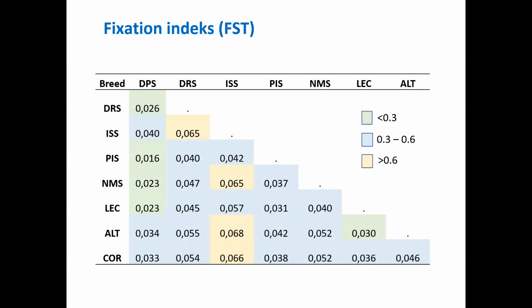The FST values for all pairs of populations differed from 0 and ranged from 0.016 to 0.068. The closest pairwise value was observed between Dalmatian Pramenka and Krk Island sheep. Dalmatian Pramenka generally expressed the lowest FST value compared to Croatian breeds. Within Croatian breeds, the highest differentiation was observed between Istrian and Dalmatian Ruda.